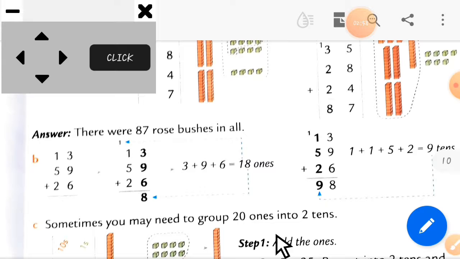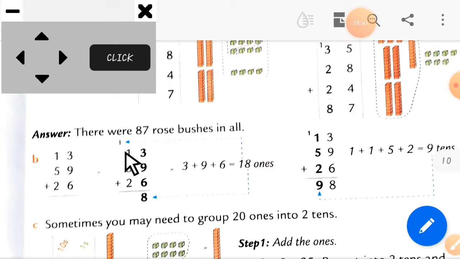Let's see the next example of this topic. Here you can see number B. Here are the two-digit numbers: 13, 59 and 26. First we add the ones column, which is 3 plus 9 plus 6. So 3 plus 9 plus 6 is equal to how much? Just count it. You can see here in the bold line. Okay, so 18. Now in the 18, 8 is at the ones place, and the other one will go as a carry forwarded.